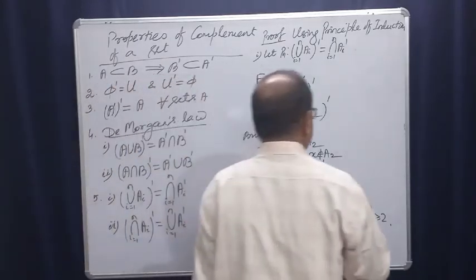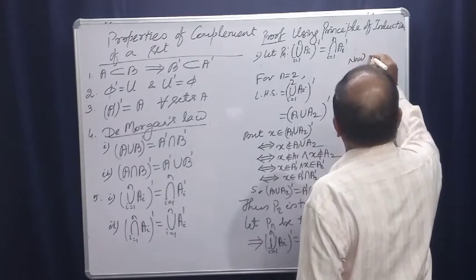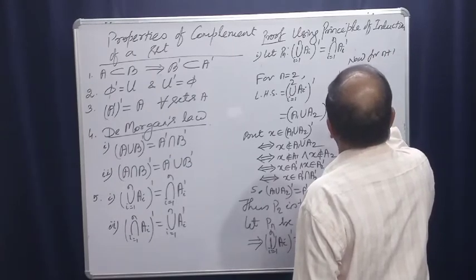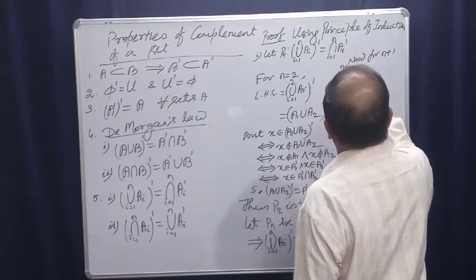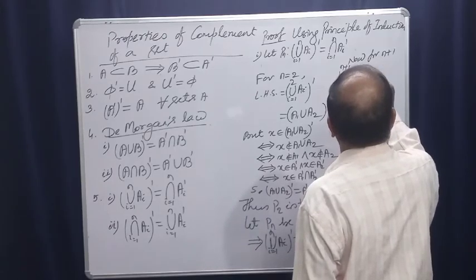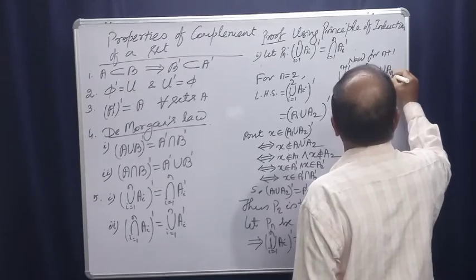Now for n plus 1, union i is equal to 1 to n plus 1 Ai can be written as union i is equal to 1 to n Ai union A n plus 1.